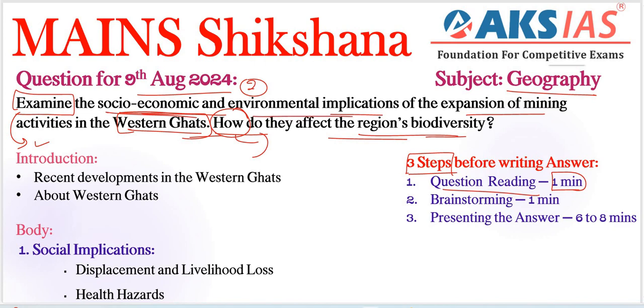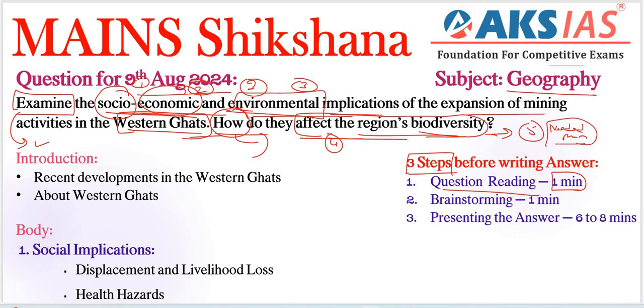Next, what are the important keywords here? Socio-economic and environmental implications, right? We need to first address one by one here. Social implications first, next economical implication: first keyword social, second keyword economical, and also environmental implication is the third keyword, right? That is the order in this. Next, how do they affect the region's biodiversity? Last, fourth important keyword is impact on biodiversity, right? Finally, before conclusion, we need to additionally give needed measures also, right? That is the fulfilling of our important structure here, right?